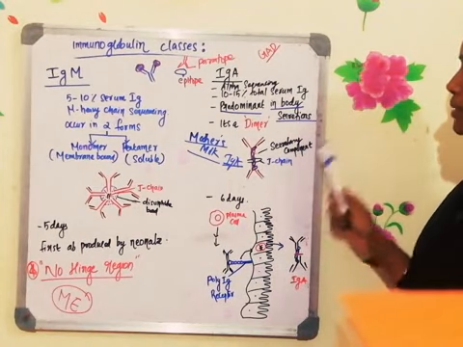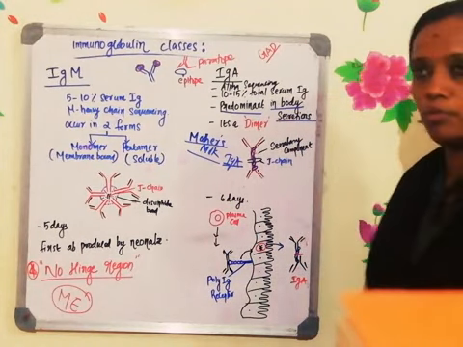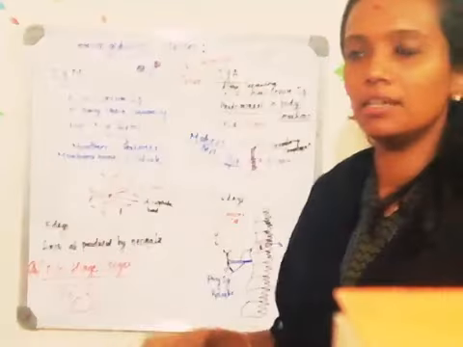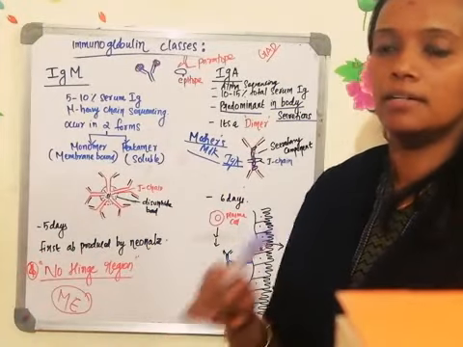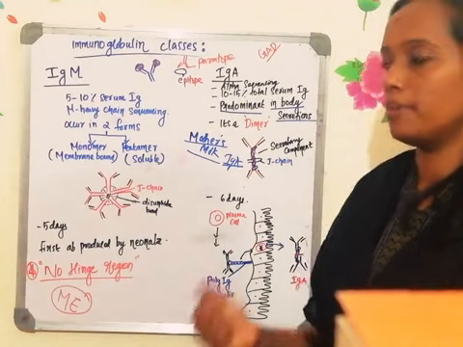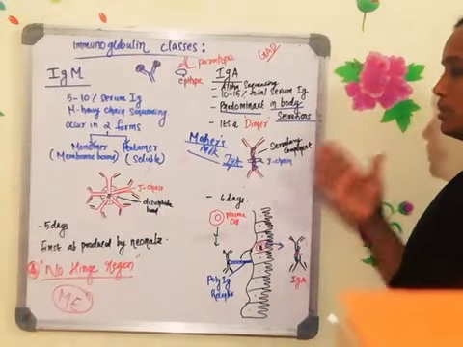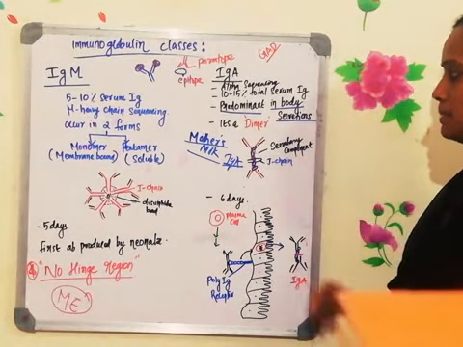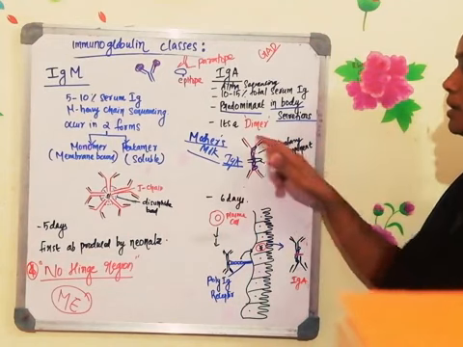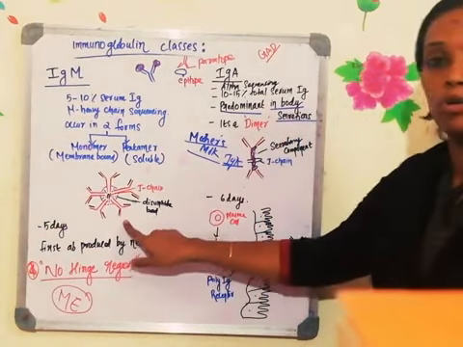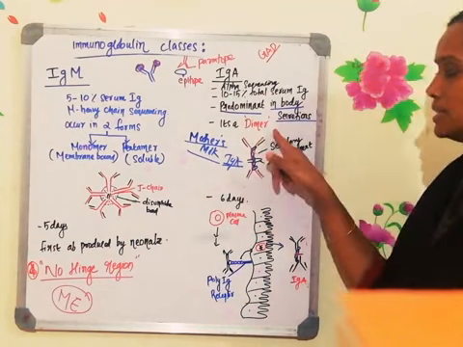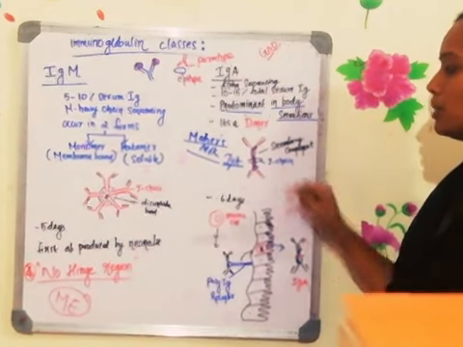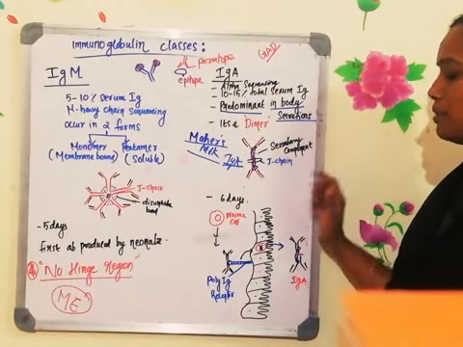Thereby this immunoglobulin will give immunity to the newborn till 6 months of time period, or till the time the baby takes the mother's milk. They will get the immunity from the mother through this immunoglobulin A which is there in the mother's milk. And one more point to remember, it is a dimer. Immunoglobulin M is a pentamer. This is a dimer. What do you mean by dimer? Two immunoglobulins are associated together and it forms the dimer.